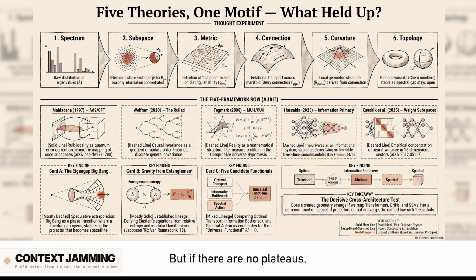Exactly. But if there are no plateaus, if the physics just change chaotically every time you tweak the observer's memory, then the theory is falsified. The low-rank geometry isn't real, it's just a subjective hallucination. Wow, and that is what makes this real science, the fact that they laid out experiments that could destroy their own beautiful theory. That's the hallmark of intellectual honesty.